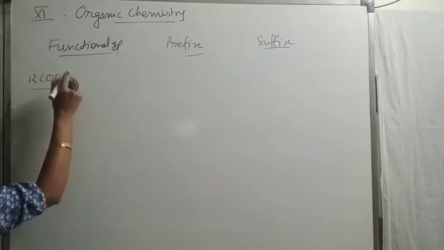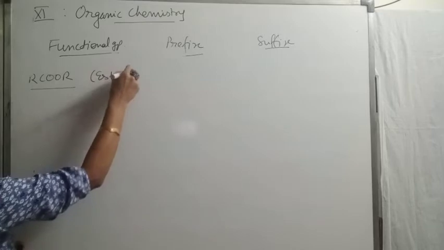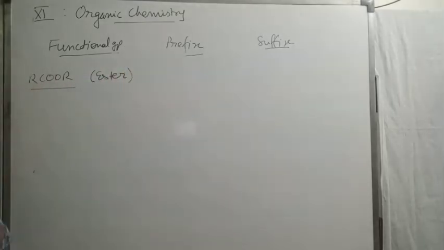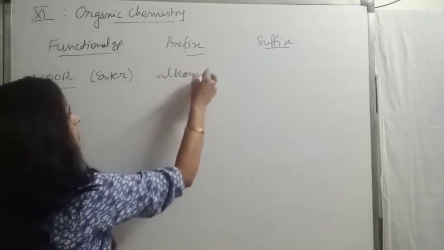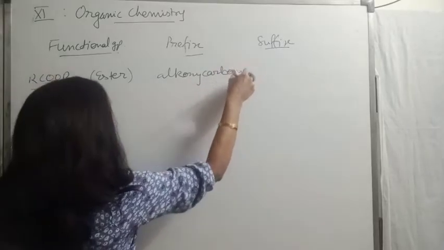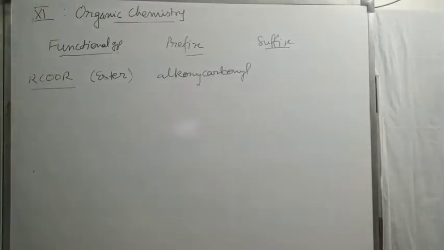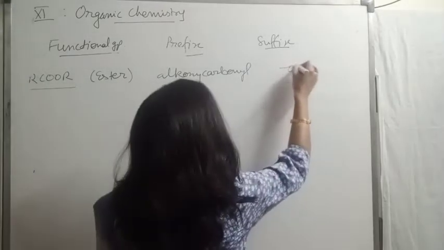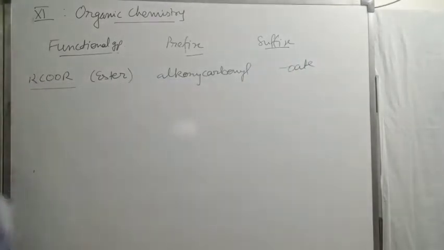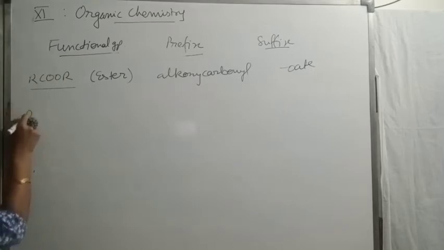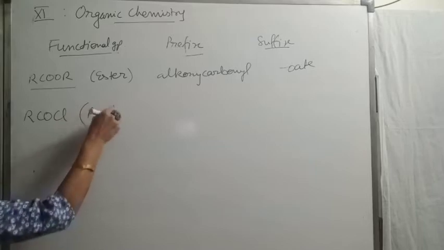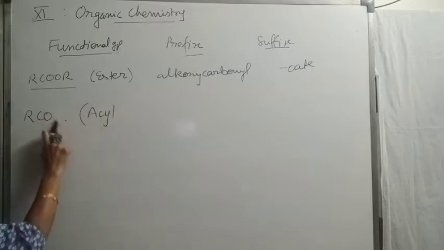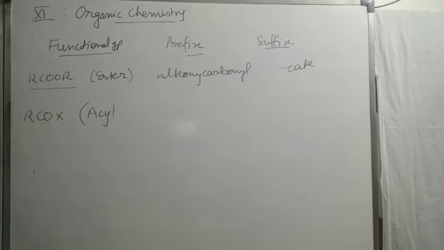RCOOR', that is ester. Same, beta, both R can be the same or different. Now the prefix for ester is alkoxycarbonyl, and the suffix is oate. The next one is RCOCl, acyl halide, or we may take RCOX, because it can be chloride, bromide, iodide.